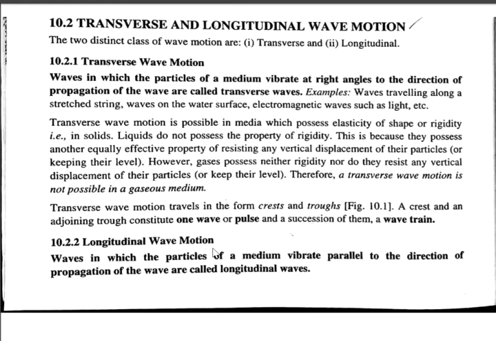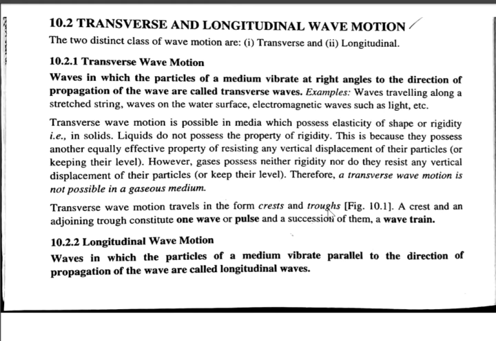And remember, transverse wave motion is not possible in gases; only in solids and liquids can you think of transverse wave motion. And remember, transverse waves consist of crests and troughs. The elevated portion we call a crest, and the depressed portion we call a trough.